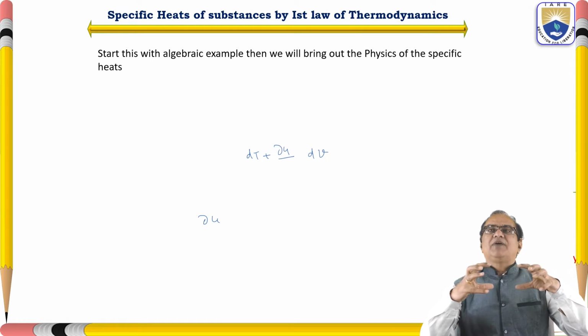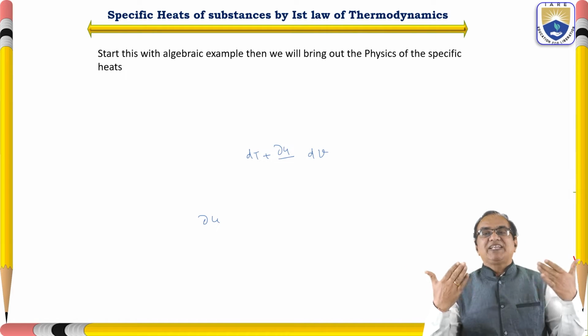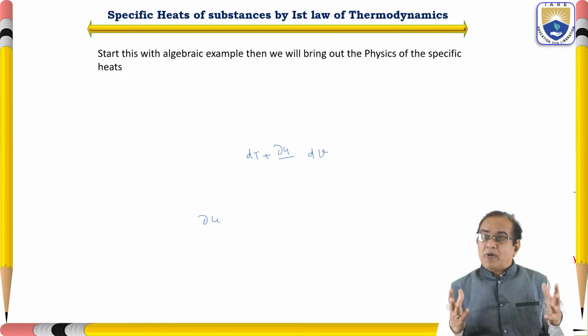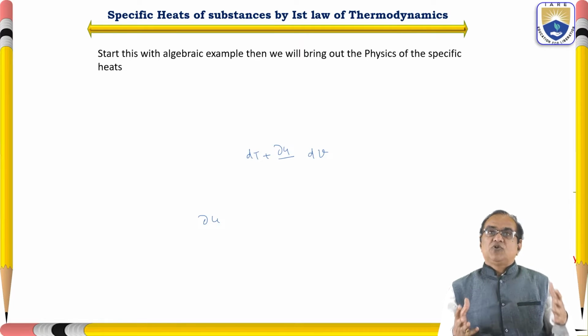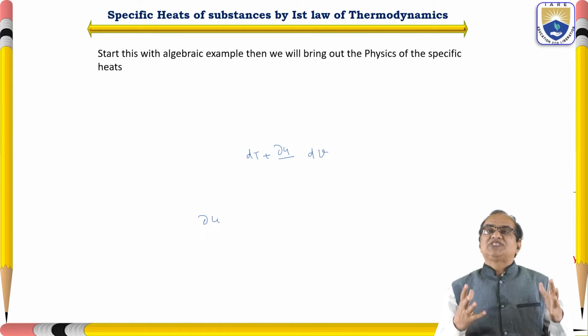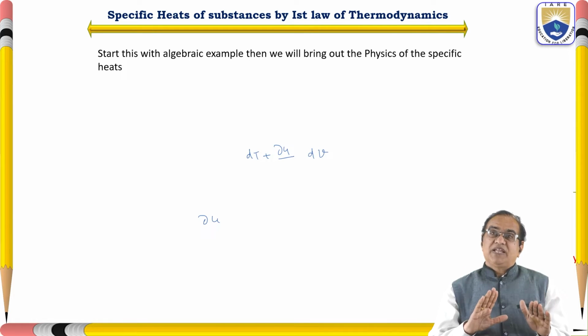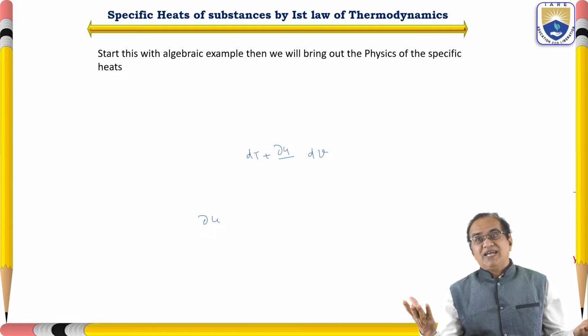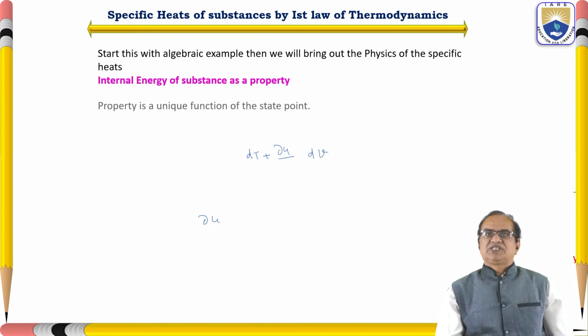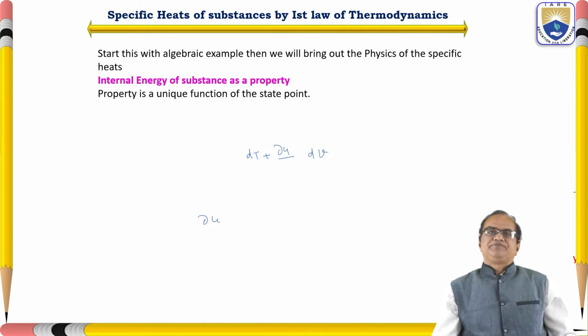So from the first law, we are getting these parameters or properties. We will start with an algebraic example, then bring out the physics of the specific heat. Here we will start with the mathematics. From the mathematics, we will find out the specific heat, and how we have got this we will be discussing in the next topic.